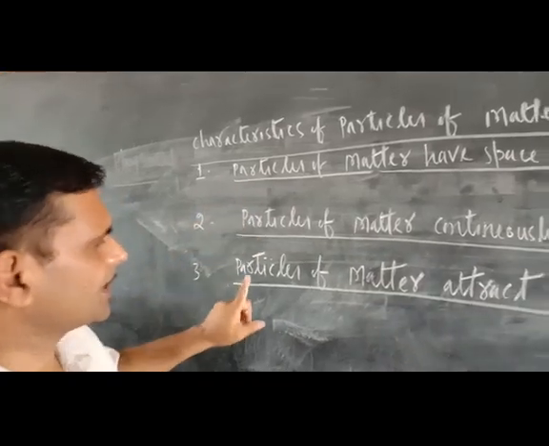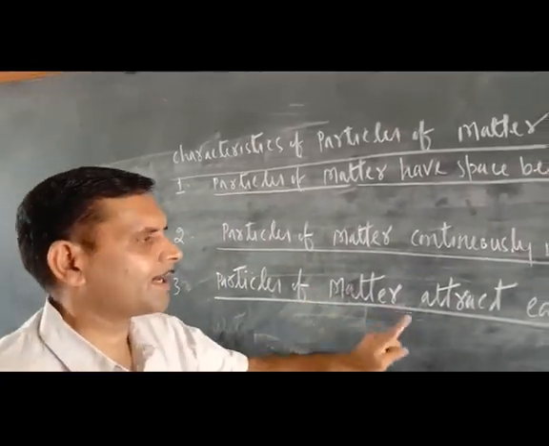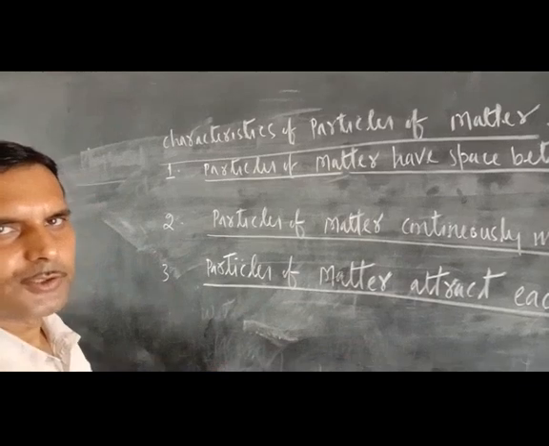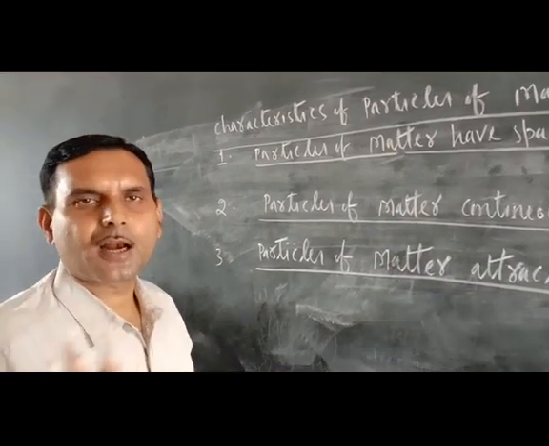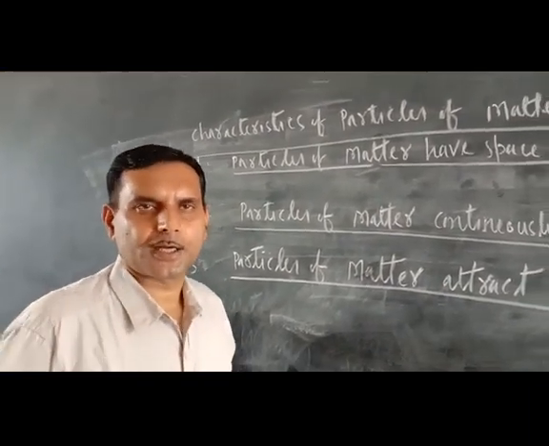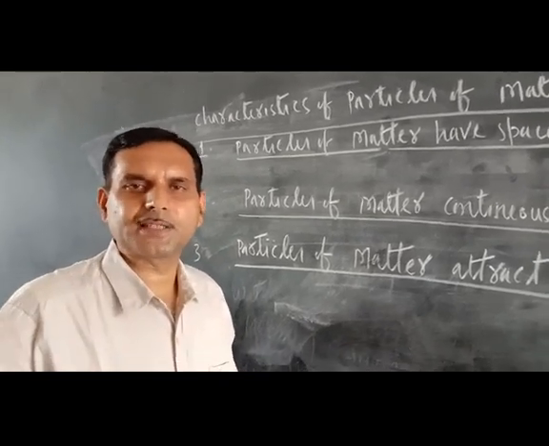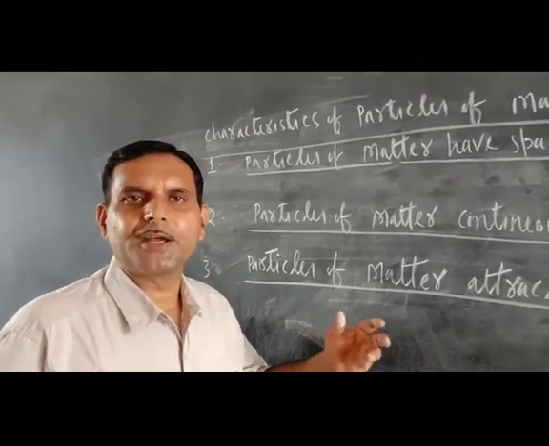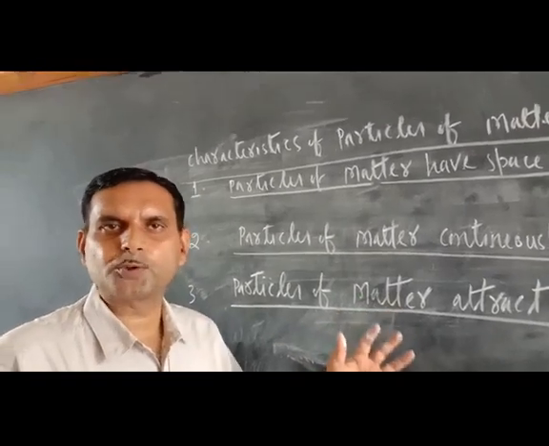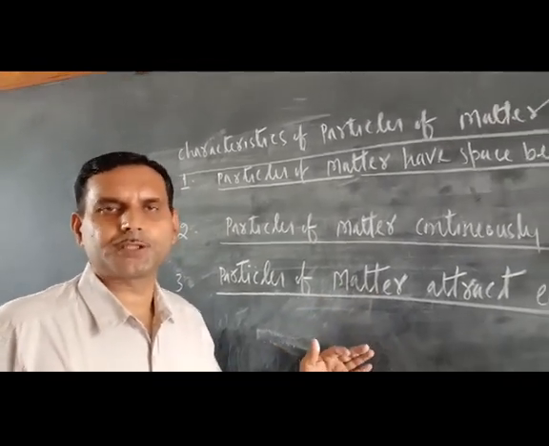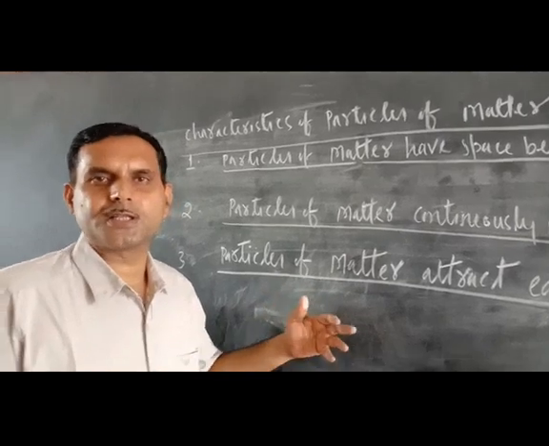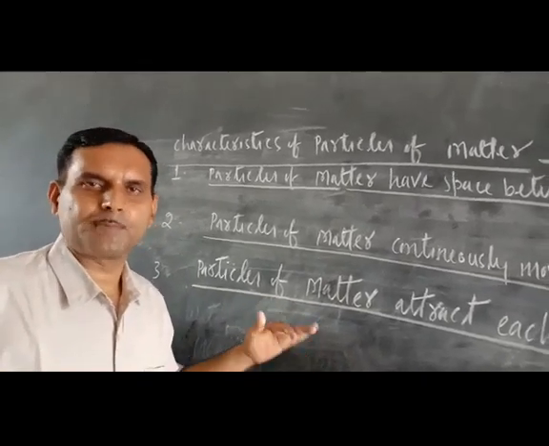Characteristics of particles of matter: particles of matter attract each other. As you know, in matter there are not only one or two particles, there are millions of particles. Since these particles are very, very small, individually we can't see them. But when so many particles come close to each other, then we are able to see them. They have got fixed shape and size.